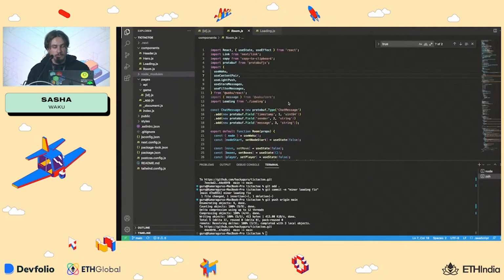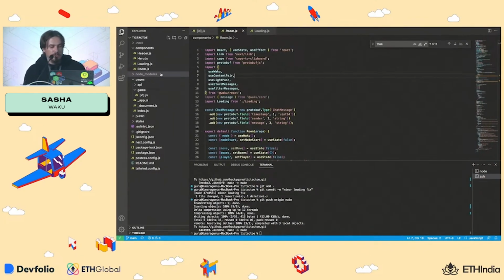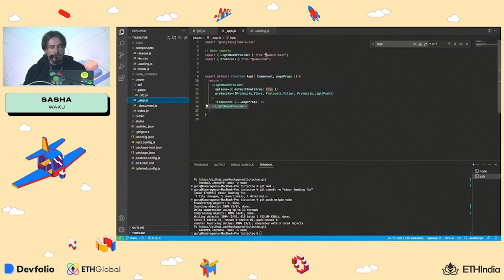So I will show you the code, the most important part of it, and I will introduce you to React hooks. Everyone sees the code? It's okay. Yeah. So it's named simply @waku/react. I just install it, and the first thing that you need to do is to create an abstraction to connect to the network, and we call it a node. And a node that operates over the light protocols is called a light node. Light protocols, as Guru said just now, are light push, filter, and store.